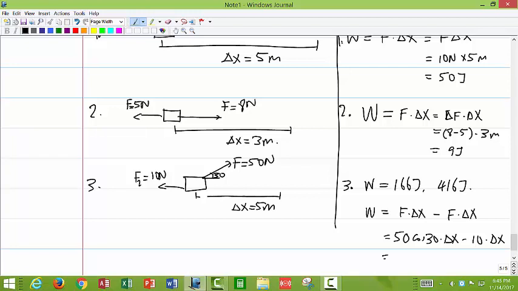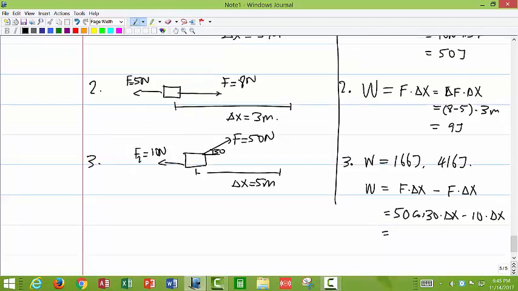Okay, so what is cosine 30? 0.866, I think. So 0.866 times 50, 43.3. Yeah. Times 5 minus 10 times 5. So 43.3 times 5 is what?